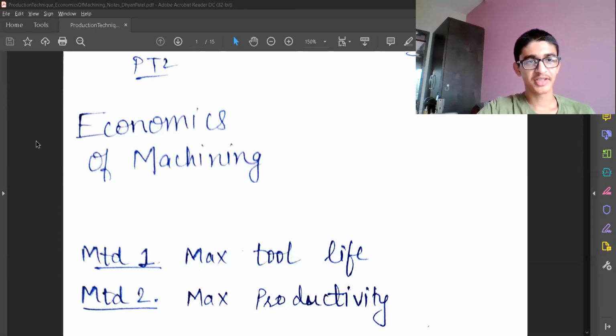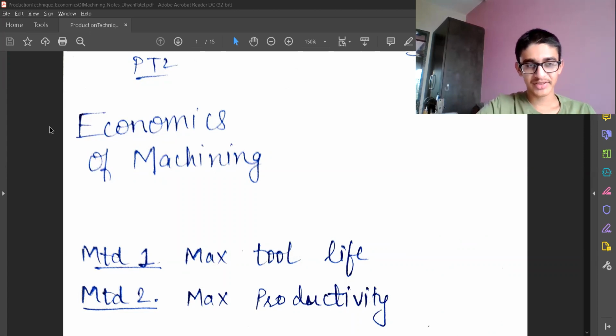Hello. So today we'll start with economics of machining. That is a new topic in the subsequent topics of machining. So we have seen that in machining, the three main parts involved are the machine tool itself, that is the lathe, drilling machine, milling machine, etc. Then we have the workpiece, the material on which we need to do the machining, and then we have the tool.